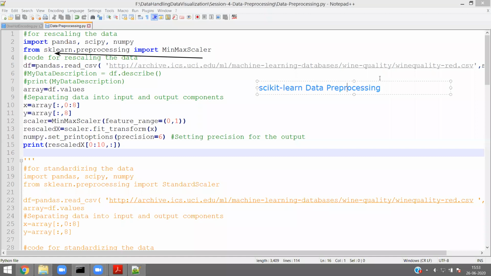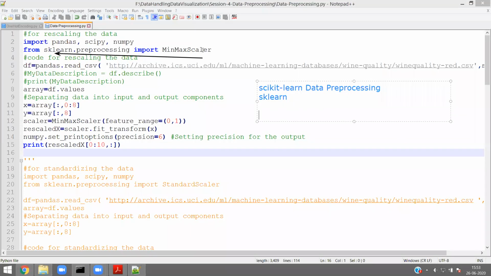Now, scikit-learn is the package name, but when you are installing it, it comes as sklearn. That's why it is from sklearn.preprocessing import MinMaxScaler, that is line number 9.